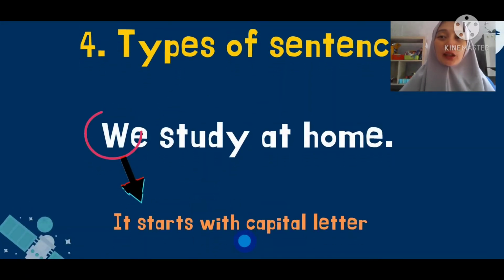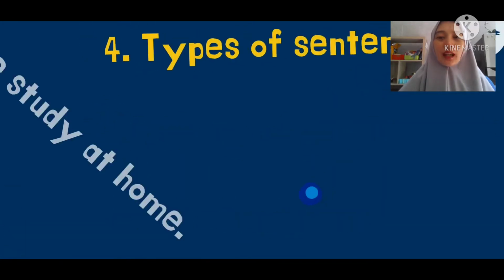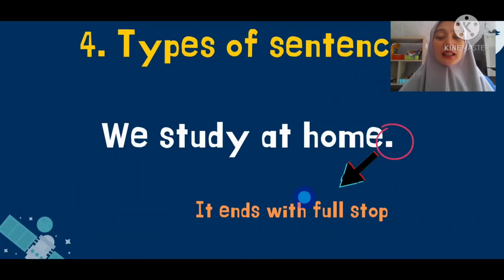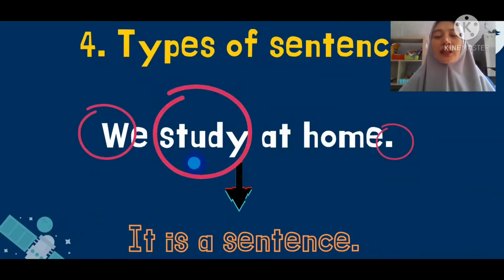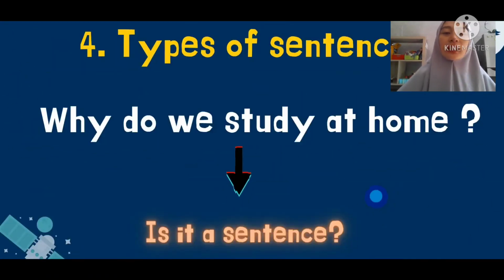What is the next reason? Look at the very first letter in the beginning. W. Yes, a sentence starts with a capital letter. And look at the end of the sentence. There is a full stop. Yes, a sentence ends with a full stop. Okay, so there are three reasons. The first one, there is a capital letter, there is a verb, and there is a full stop. It's a sentence.